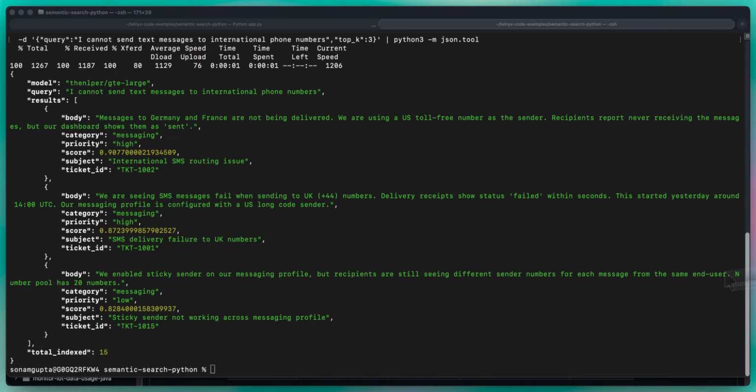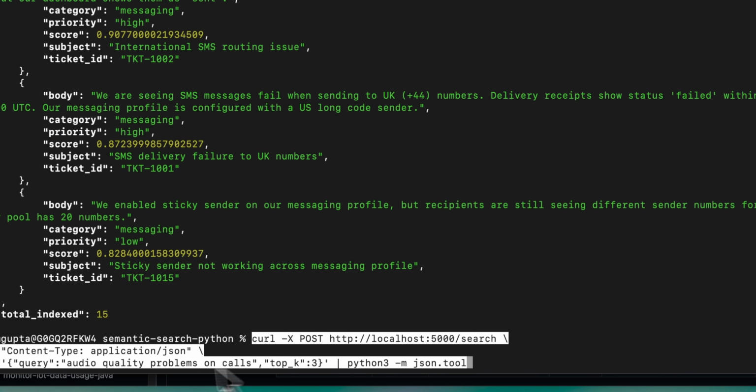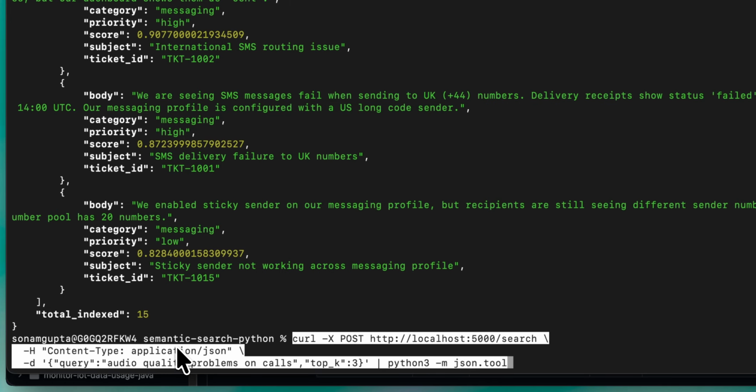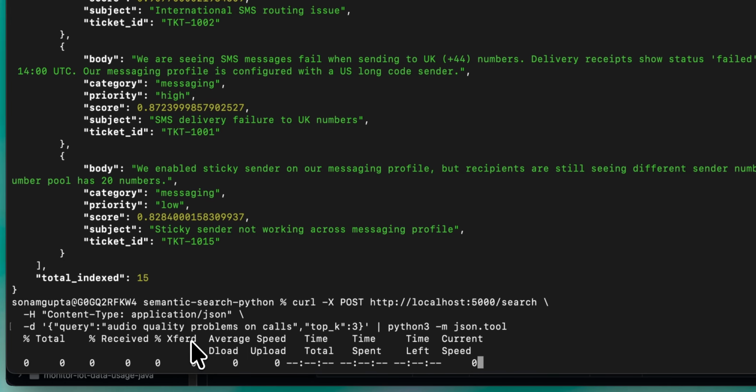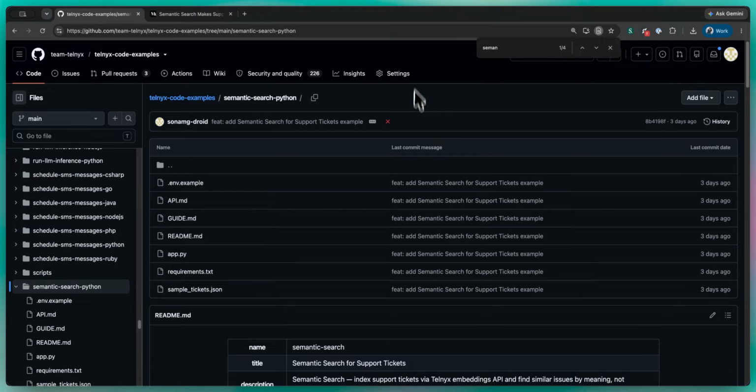For instance, this time I'm passing the query "audio quality problems on calls," and again it's going to return the top 3 results for us. As you see here, we have 2 categories of tickets under voice. One is fax, and it's all around audio quality. So it's that simple.